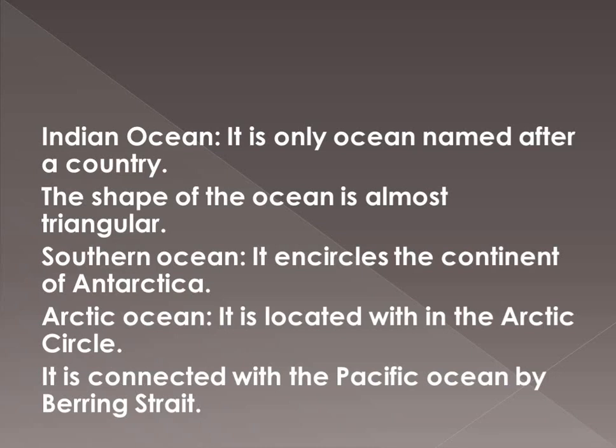Then the fifth is the Arctic Ocean. It is located within the Arctic Circle. It is the smallest ocean also. It is connected with the Pacific Ocean by the Bering Strait. Now one more word that has come, strait. An isthmus is a narrow strip of land that joins two big land masses. In the same way, a strait is a narrow strip of water that joins two big water bodies. So this Bering Strait is joining the Arctic Ocean with the Pacific Ocean. So clear? Strait and isthmus.